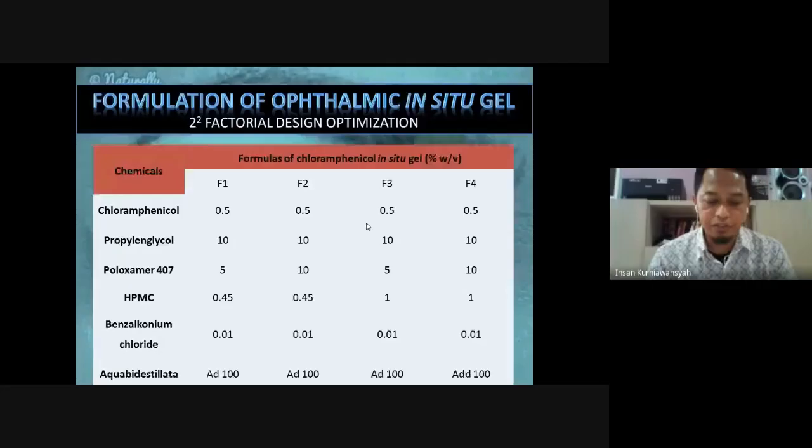The optimized formulas for poloxamer and HPMC were added to the active substance and excipients whose functions are known, and after that, all formulas were made according to the procedure. After the preparations were made, isotonicity and irritation evaluations were carried out.